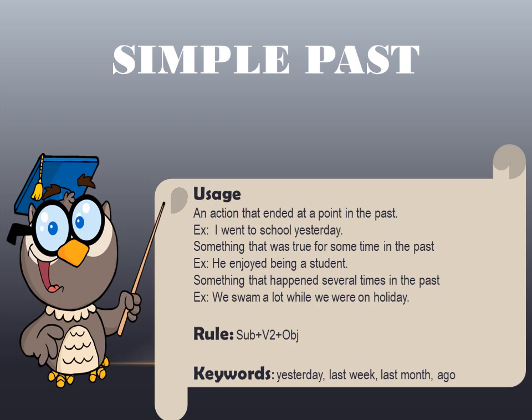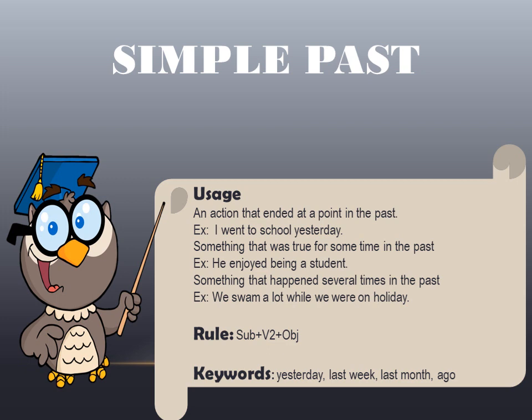Next is something that happened several times in the past. Something that occurred numerous times in the past. It is not happening now. Like we swam a lot while we were on a holiday. We rode a horse while we were on the vacations. Okay, so now as we have understood the usages where the simple past tense is used, we will be understanding the rule. The rule is subject plus second form of the verb plus object. This is the rule of affirmative sentence.